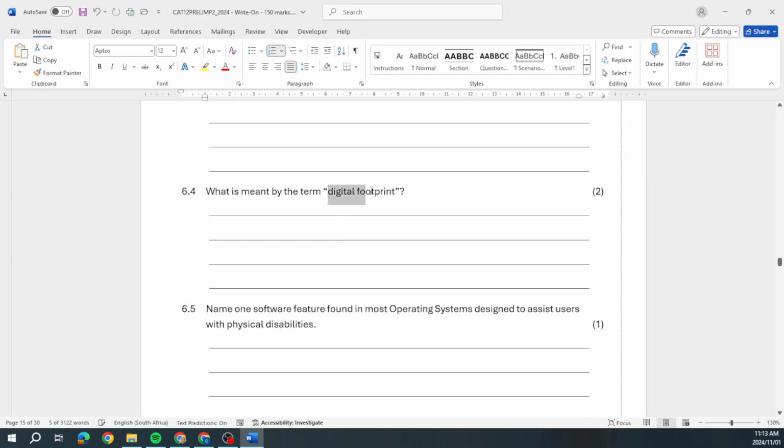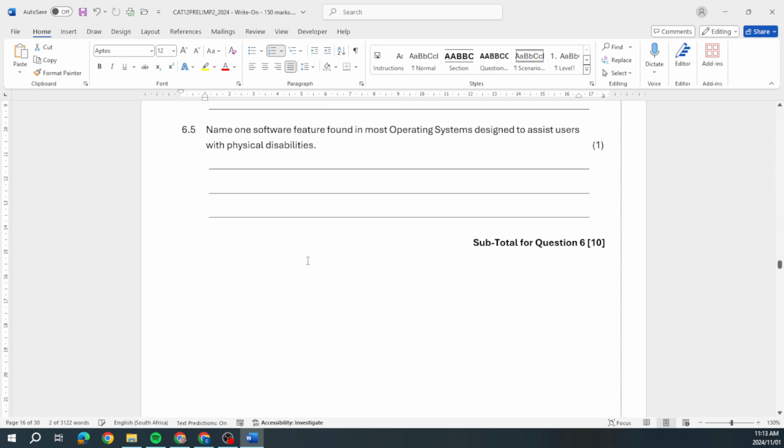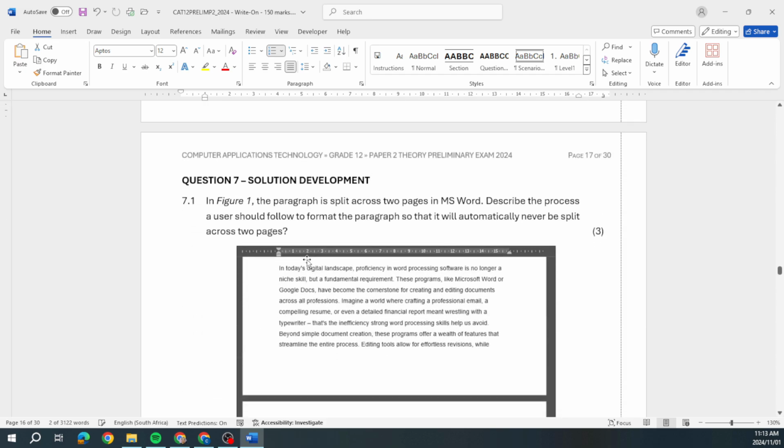There again, the digital footprint. In the other paper, it was like the passive and the active one. Again, I've got videos on that. Name one software feature found in most operating systems designed to assist users with physical disabilities. We're talking about the accessibility features in the software, right, in our operating system.